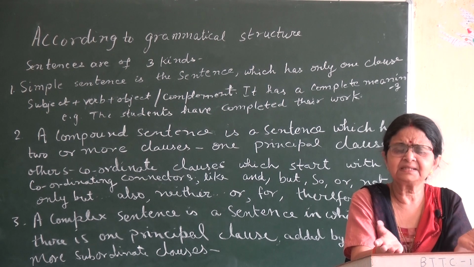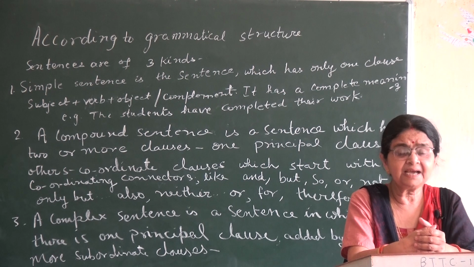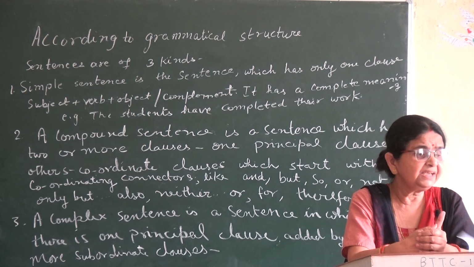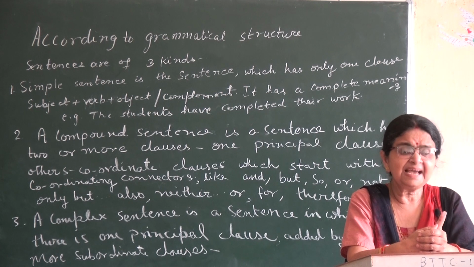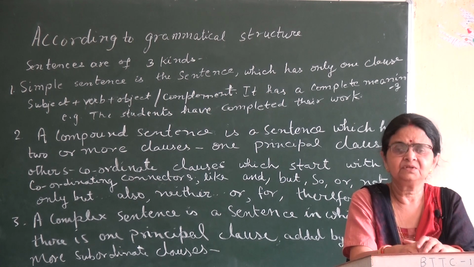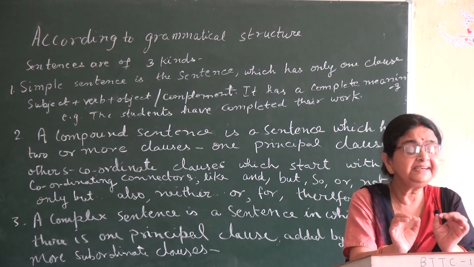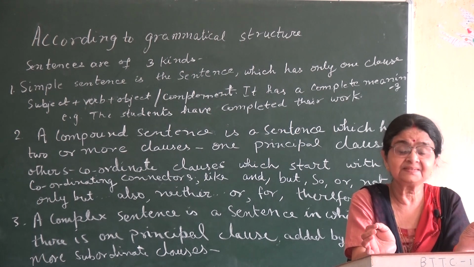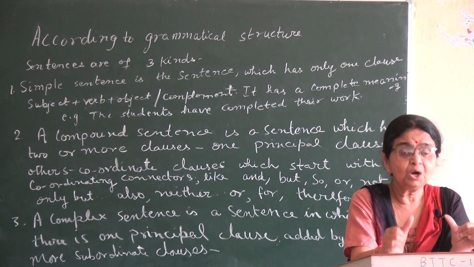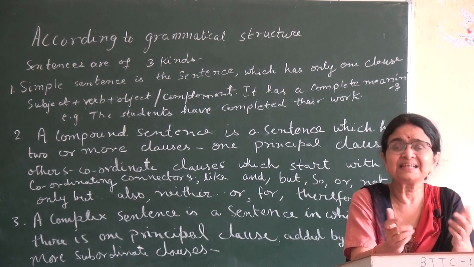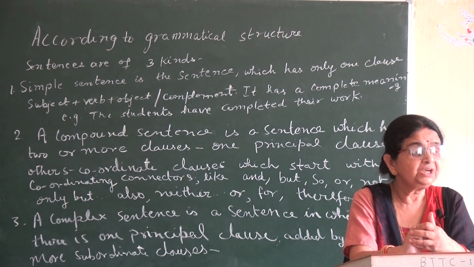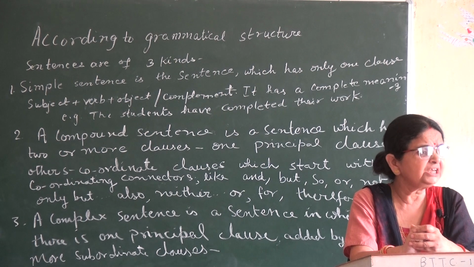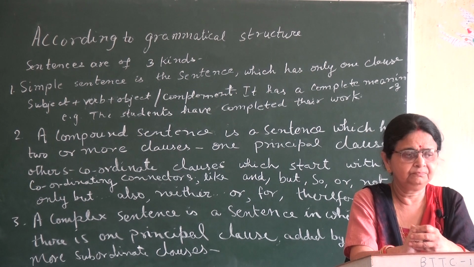this type. The students say that assertive is a type of sentence in which the speaker asserts some idea, gives you some idea. In interrogative type of sentence, the person or the speaker asks some question, but this structure which is before you is called classification according to grammatical structure.